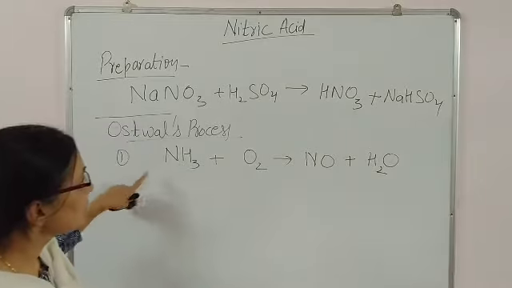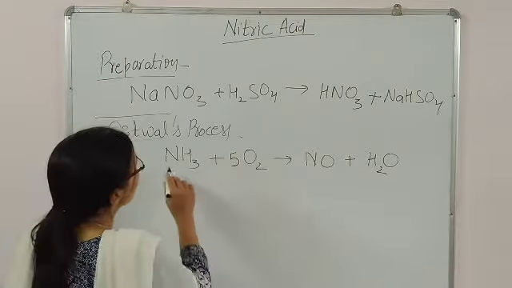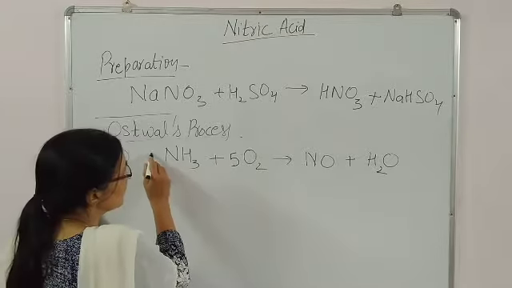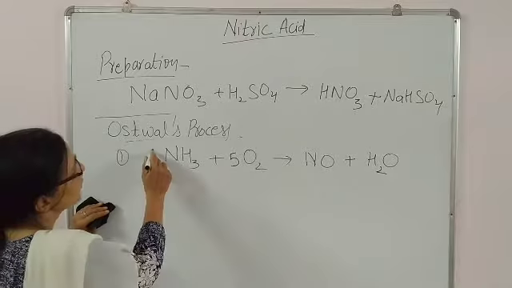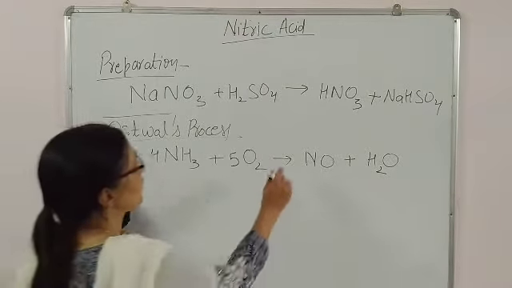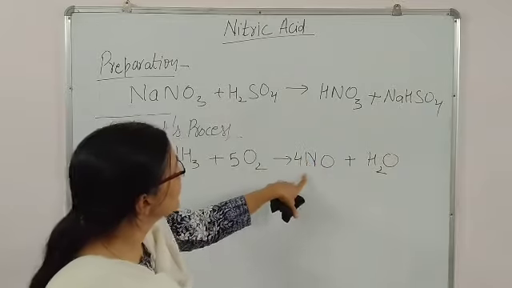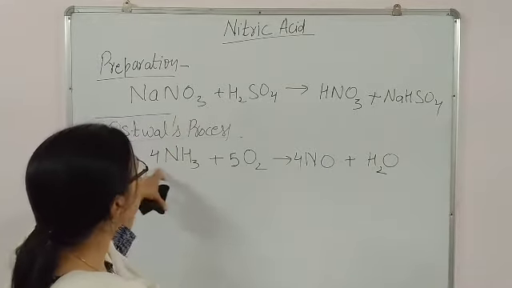Now, in this reaction, balancing is required. 4 nitrogen is coming, so 4 will come here. So nitrogen is balanced, 3 4s are 12.